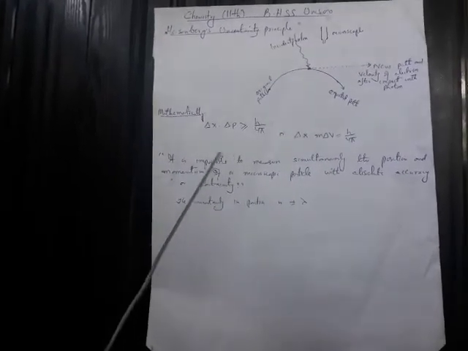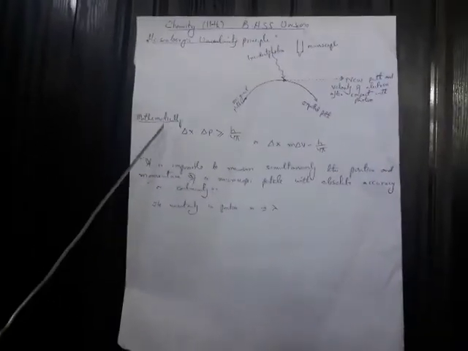In that case the position of the particle can be measured accurately, but delta p, the uncertainty in momentum, would be large. That means the measurement of its momentum becomes uncertain.